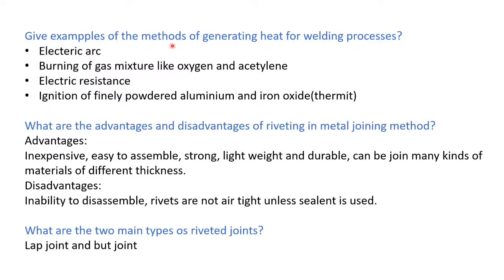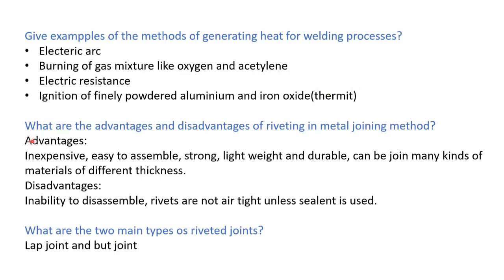Give some examples of methods of generating heat for welding processes. Answer: electric arc, burning of gas mixture like oxygen and acetylene, electric resistance, ignition of finely powdered aluminum and iron oxide. It is used in thermite welding.